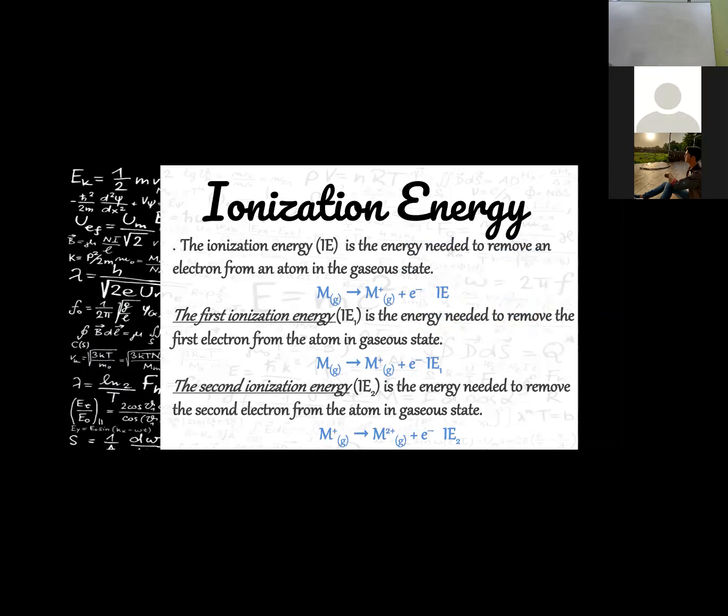Now the topic is ionization energy. Ionization energy is the energy needed to remove an electron from an atom in the gaseous state. The first ionization energy is the energy needed to remove the first electron from the atom in the gaseous state. Second ionization energy is the energy needed to remove the second electron from the atom in the gaseous state.